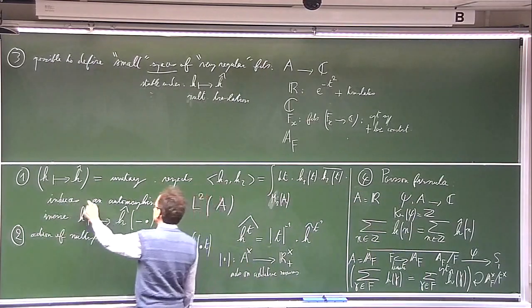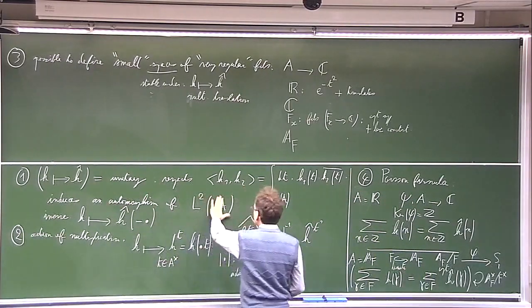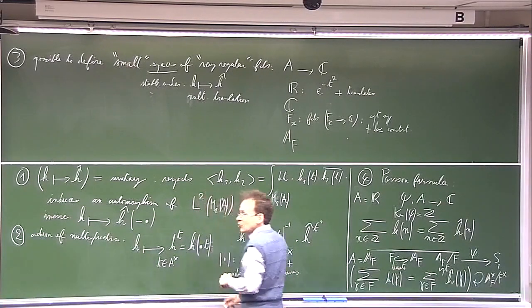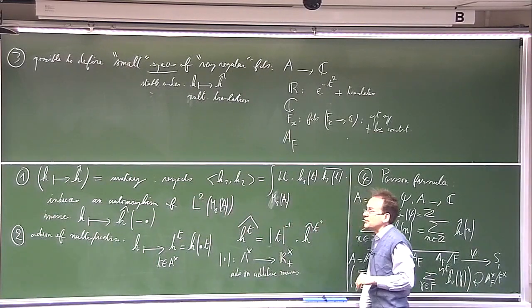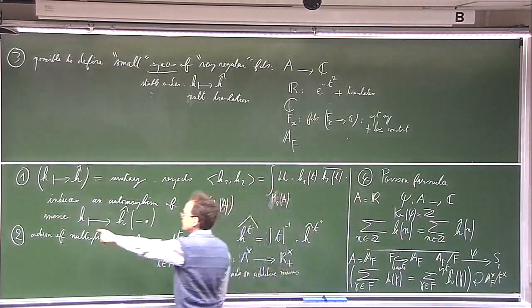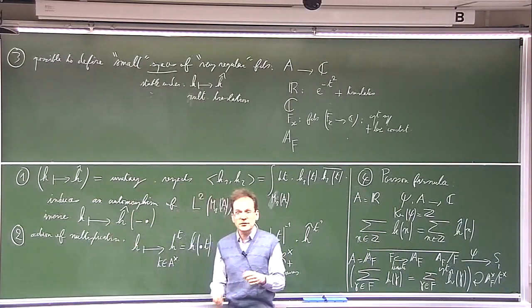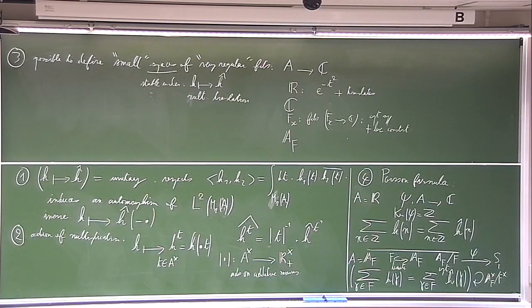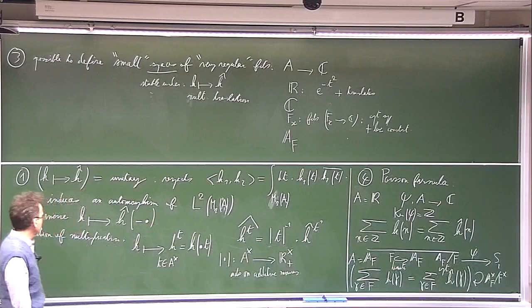And it still induces an automorphism of the space of square integrable functions on our bigger space M_r of A. And its inverse is still given by the same formula. The inverse of the Fourier transform is the Fourier transform composed with this very simple change of variable. You change the variable t to minus t.